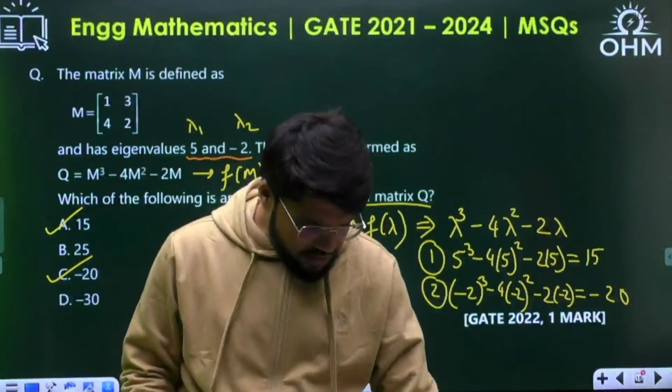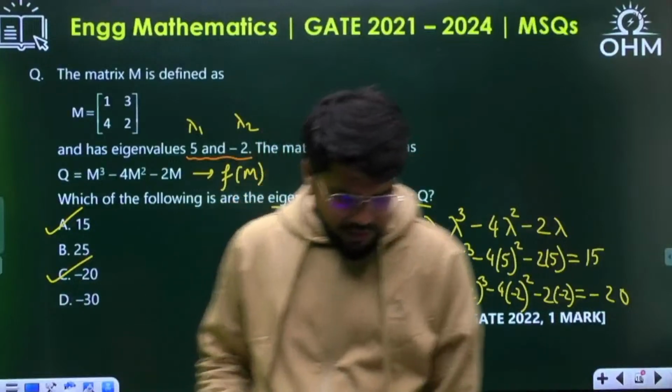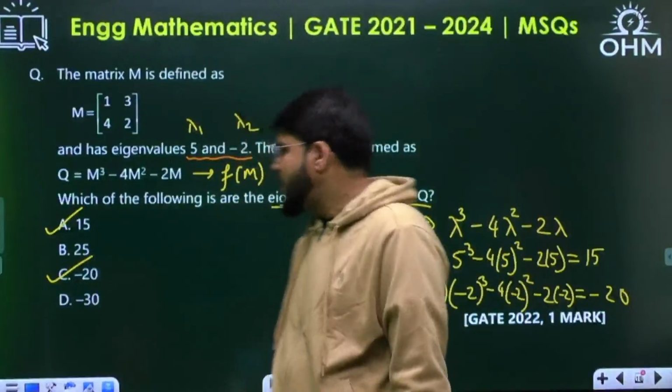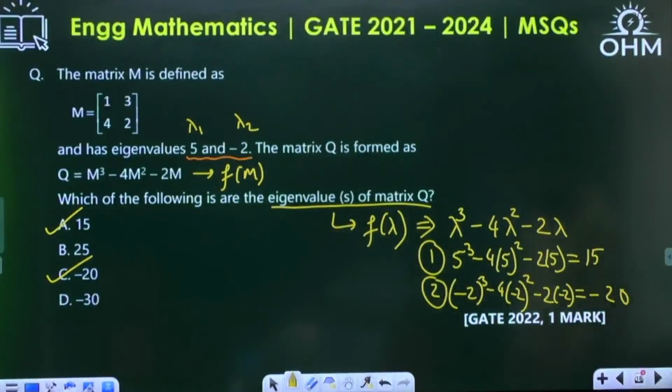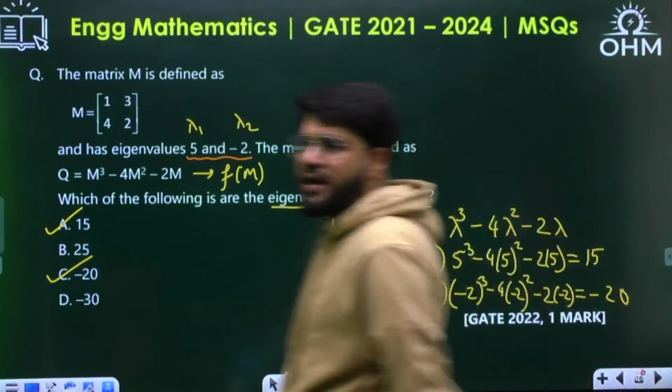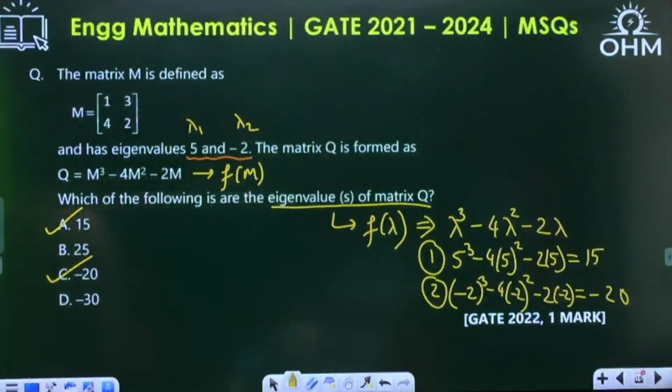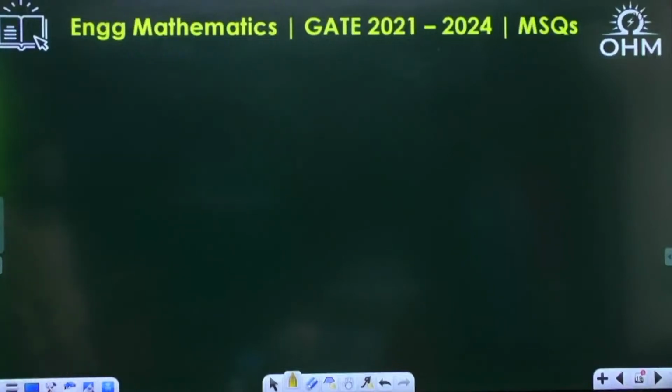Recheck the calculations. Take the calculations patiently maybe. Okay, A and C. 15 and minus 20. What I'm getting? Minus 8. Correct, and that is 16, minus 16 and perfect, minus 20, it looks like correct, A and C. Okay, fine dear, let's move ahead to the next question then.